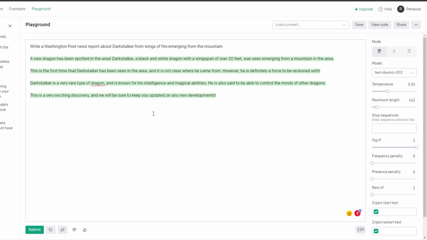A new dragon has been spotted in the area. Darkstalker, a black and white dragon with a wingspan of over 20 feet, was seen emerging from a mountain in the area. Over 20 feet, but that works. This is the first time that Darkstalker's been seen in the area, and it is not clear where he came from. However, he is definitely a force to be reckoned with. Darkstalker is a very rare type of dragon, yeah, he's a hybrid, and is known for his intelligence and magical abilities. He's also said to be able to control the minds of other dragons. This is a very exciting discovery, and we will be sure to keep you updated on any new developments.